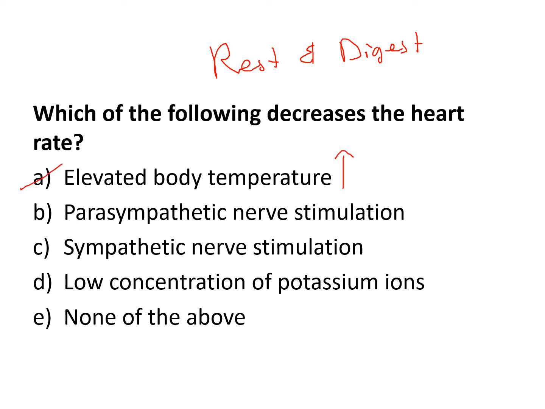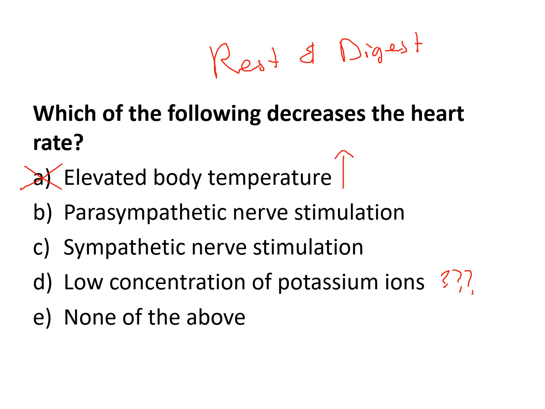So we know that's wrong because your body's trying to get rid of the heat by circulating the blood. Let's see. Low concentrations of potassium. No, that depends, I guess. Inside or outside?